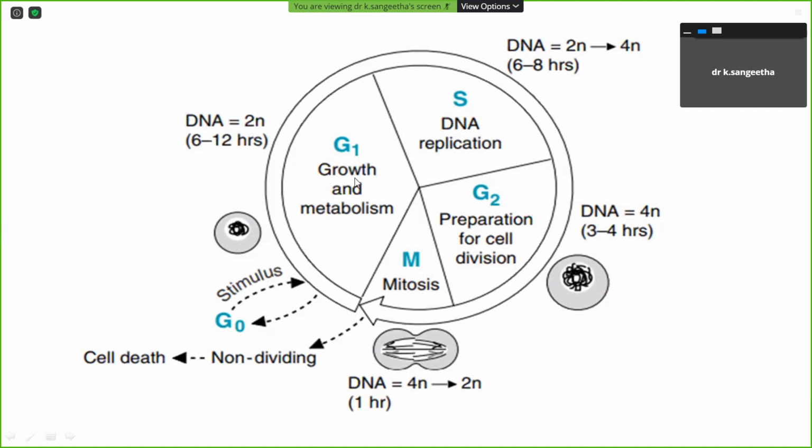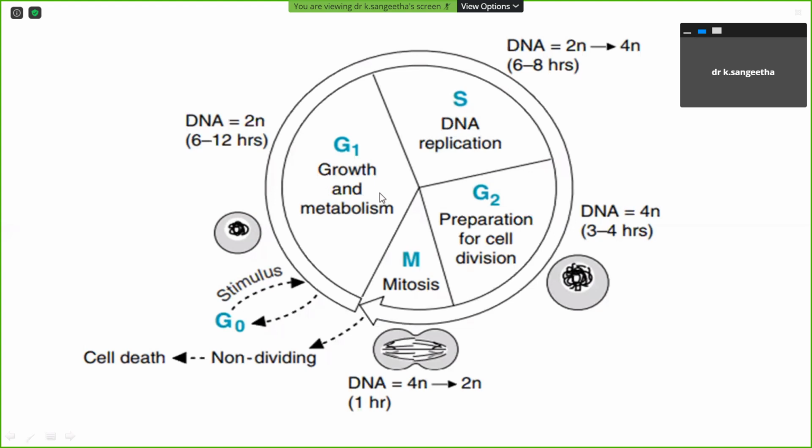Okay, so here our DNA replication happens in the S phase. It takes around 6 to 8 hours. Here the 2N DNA is converted into 4N. In the G1 phase, the cell prepares for the synthesis of DNA.